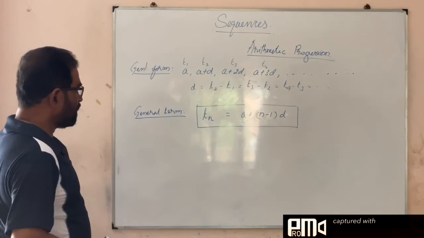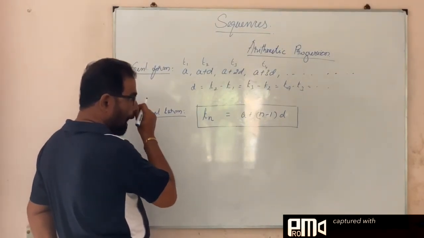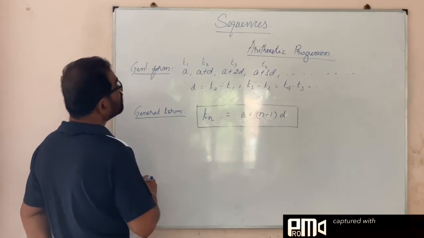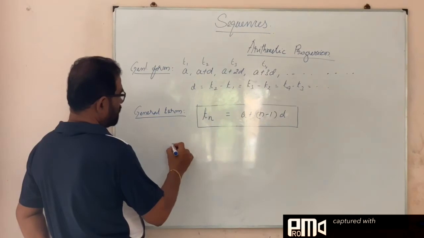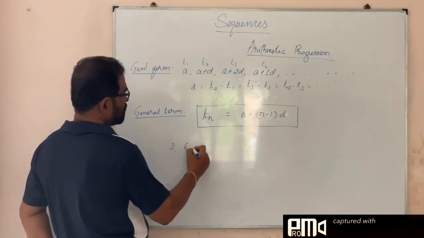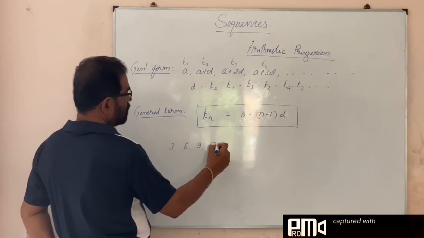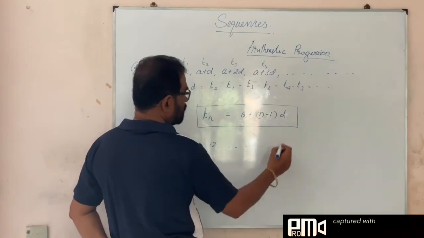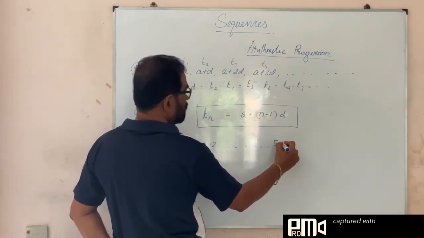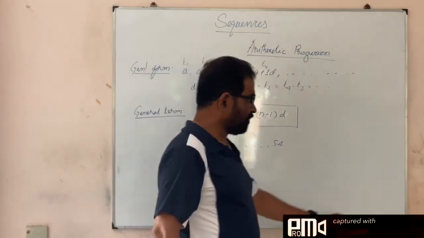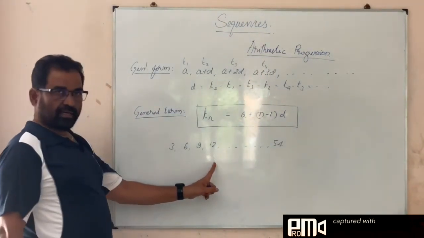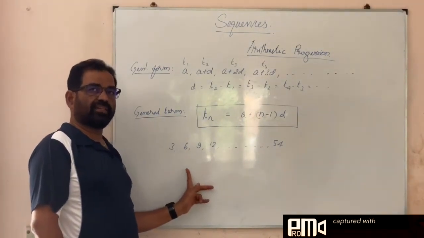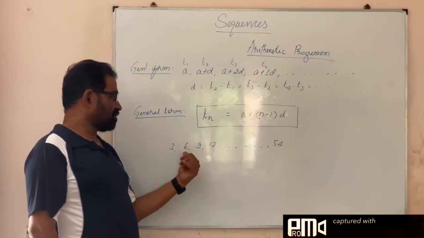I'll give you one example and tell you. For example, here it is 3, 6, 9, 12, and somewhere it is 54. First of all, you tell me if this is an arithmetic progression or not. This is an arithmetic progression because there is a common difference. What is the common difference between the terms? 6 minus 3 is 3, 9 minus 6 is 3, 12 minus 9 is 3.